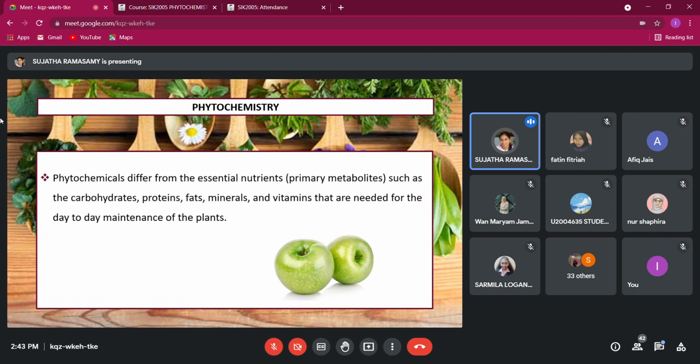You have learned about primary metabolites. When you say primary metabolites, it's referring to carbohydrates, protein, fat, minerals, and vitamins. These are needed by the plants to maintain themselves. So primary metabolism is important in the maintenance of the plants. But in this course, we are not focusing on primary metabolites. We are looking at the secondary metabolites.